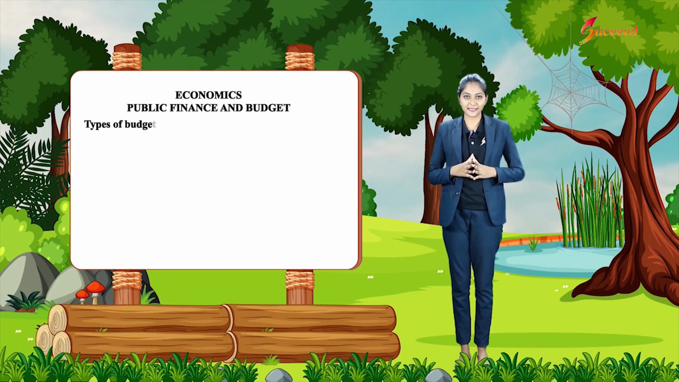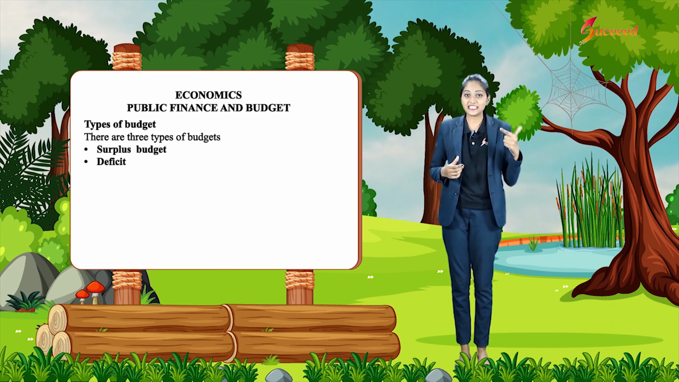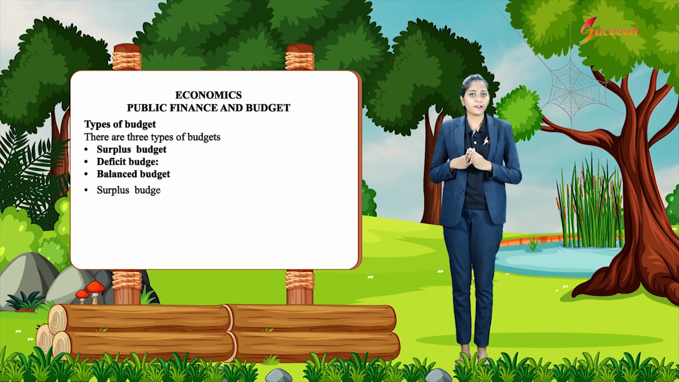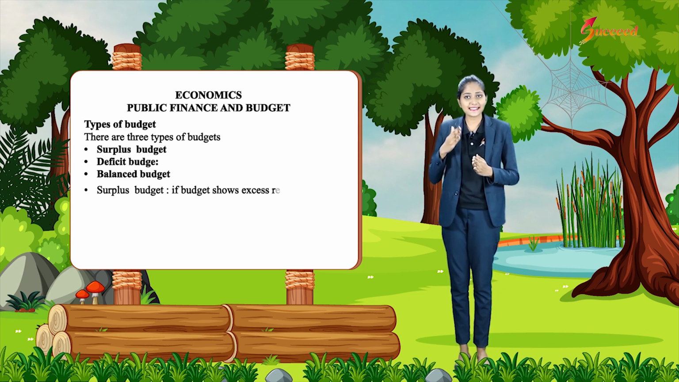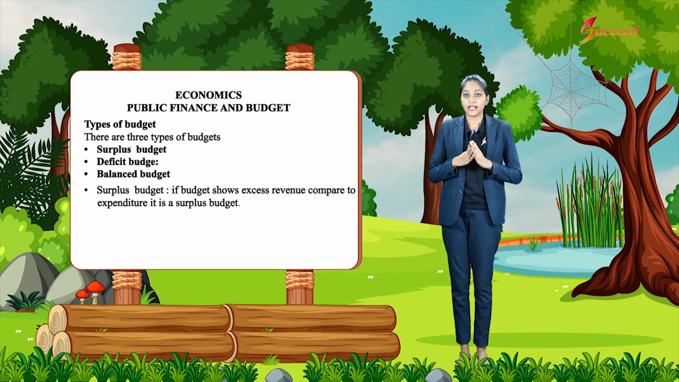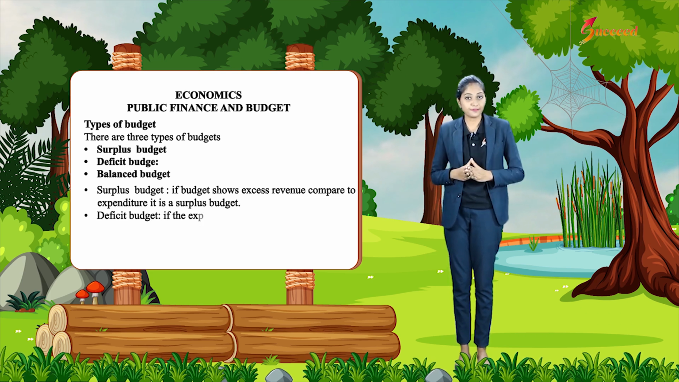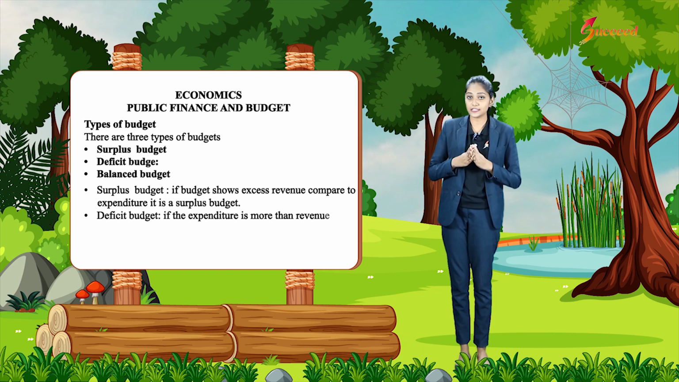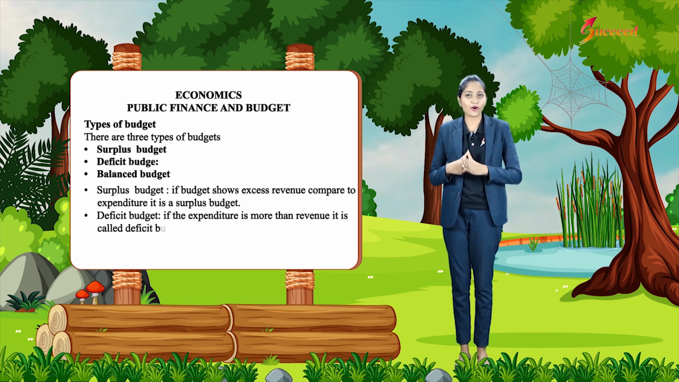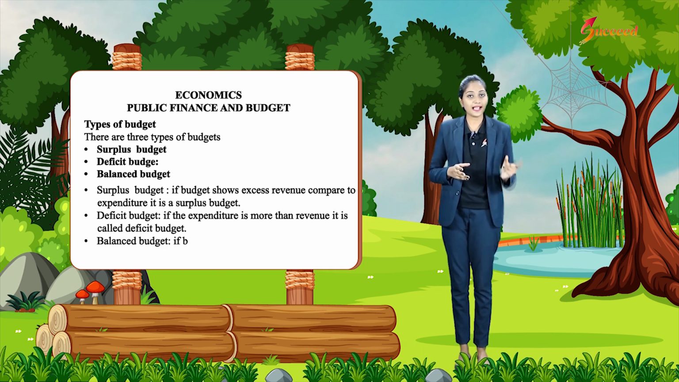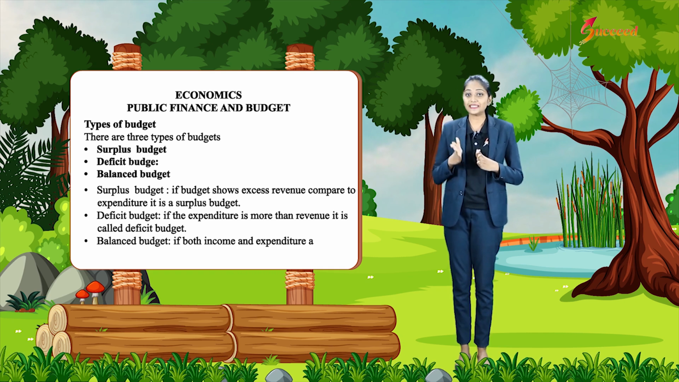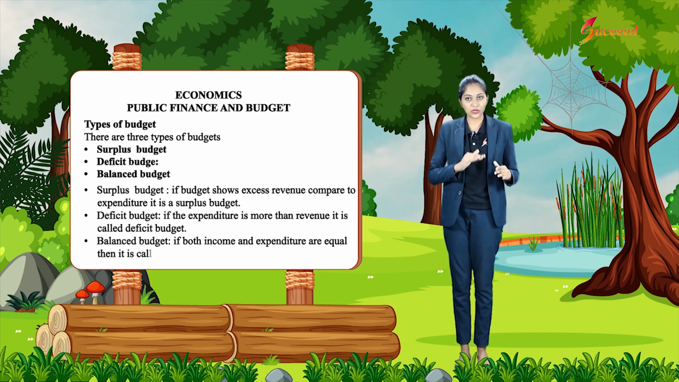Types of budgets. There are three types of budgets: surplus budget, deficit budget and balanced budget. Surplus budget: if the budget shows excess revenue compared to expenditure, it is a surplus budget. Deficit budget: if the budget expenditure is more than revenue, it is called a deficit budget. Balanced budget: if both income and expenditure are equal, then it is called a balanced budget.